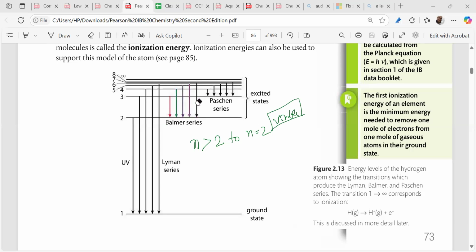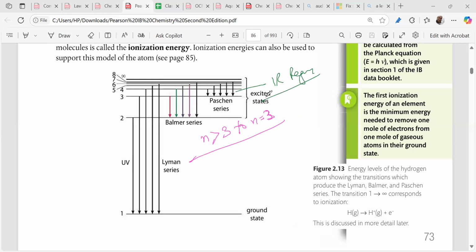Clear? Now there's a scientist called Paschen. Paschen has seen all energy jumps from n greater than 3 to n equal to 3, right? Isn't it? To n equal to 3. This is seen as 5 lines in the infrared region. Please note this down, right? Clear? Infrared region. Got it?